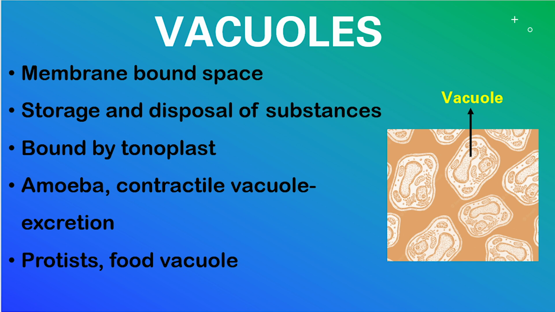They help in the storage and disposal of various substances. They store the food or other nutrients required by the cell to survive and also store the waste products. The vacuoles in the plant cells are larger than those in the animal cells. In the amoeba, the contractile vacuole is important for excretion. In protists, the food vacuoles are formed by engulfing the food particles.